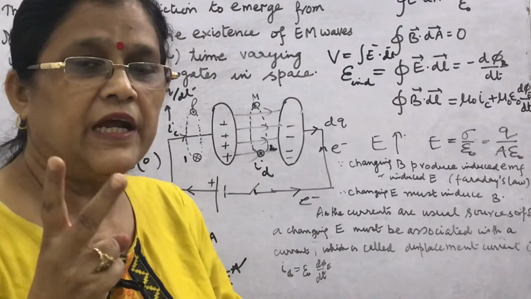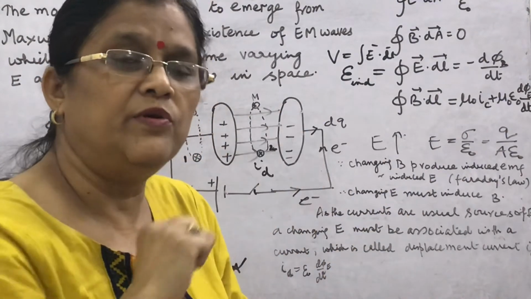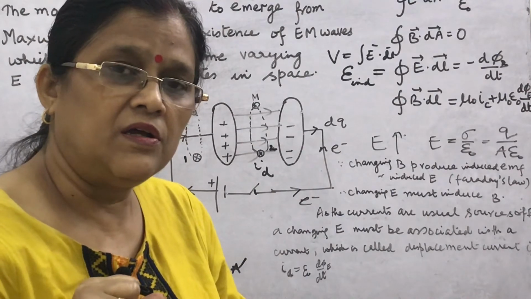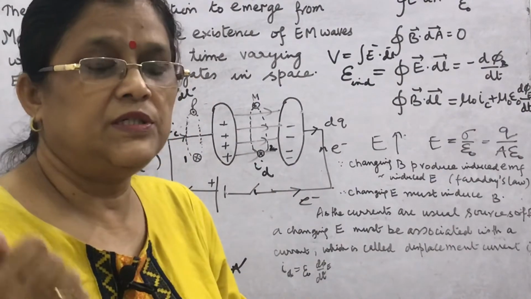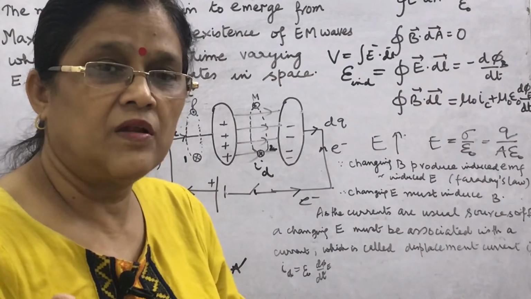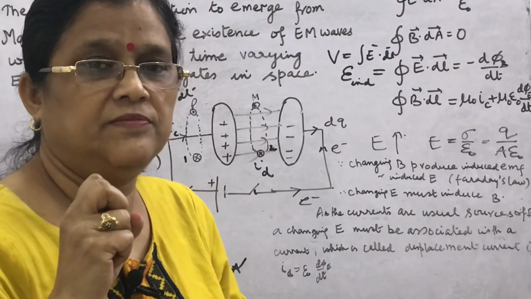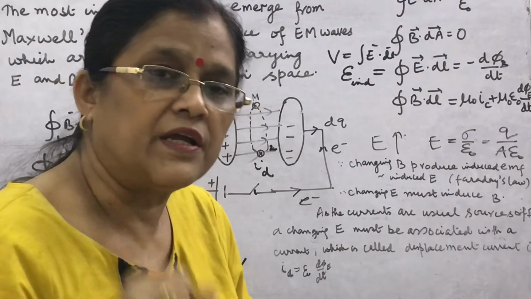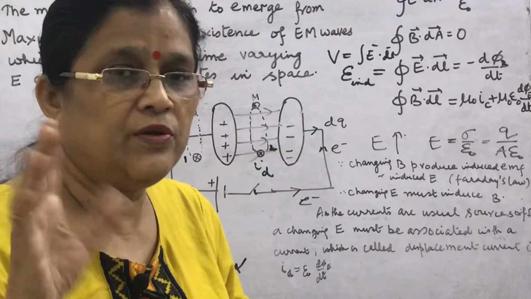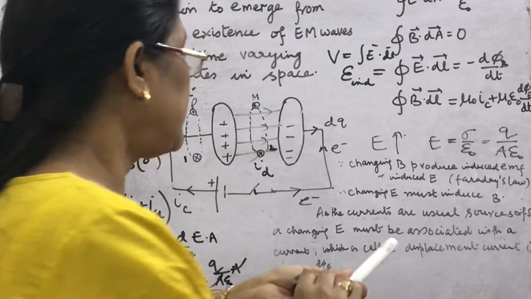Okay. Secondly, if the charge is moving with constant, uniform speed, then a moving charge produces a magnetic field. Will it produce an electric field? There are 2 points. Number 1, if the charge is moving in a circuit, then there will be no magnetic field, no electric field. Why?